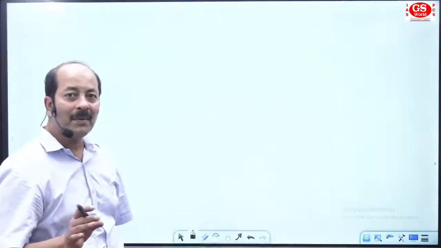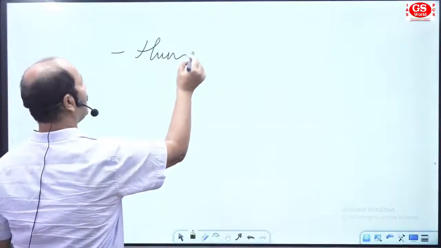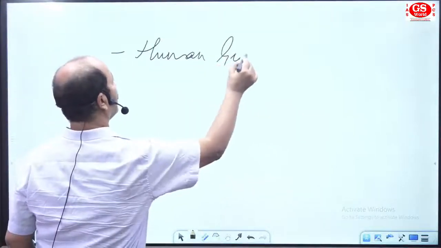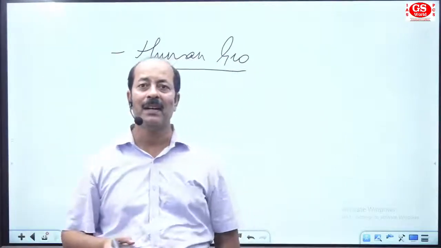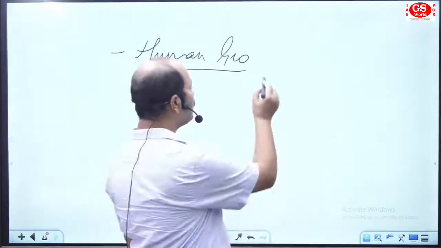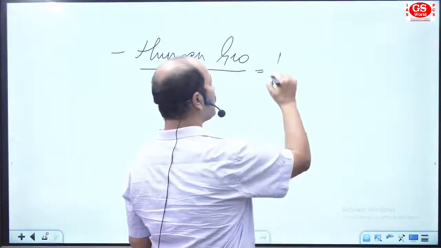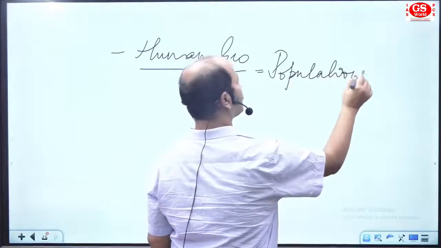Now I'm telling you the next thing: you have human geography. After physical geography, you have the section of human geography. And in human geography, we focus first on population.